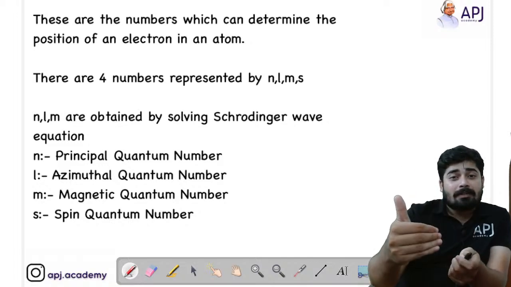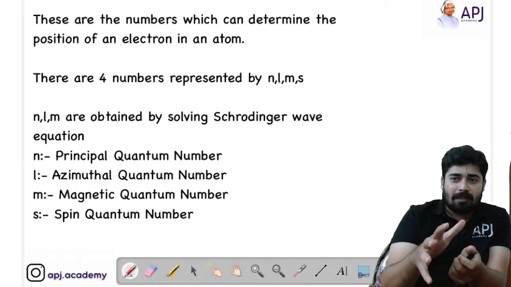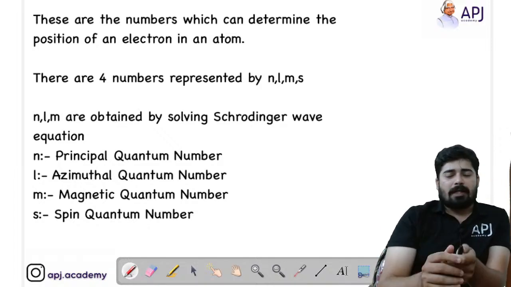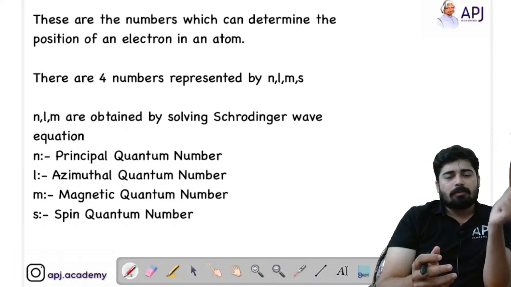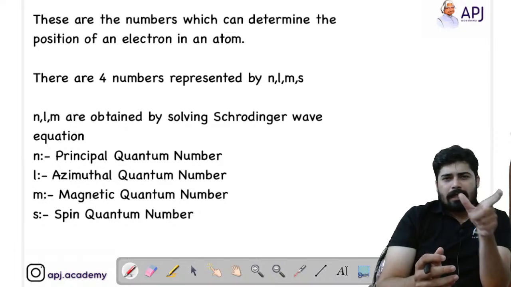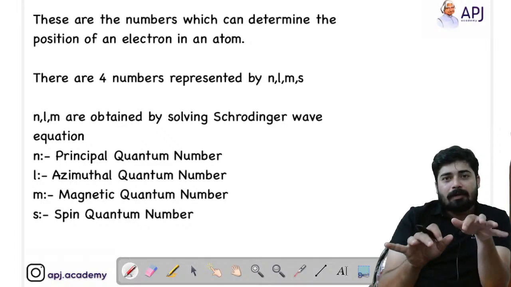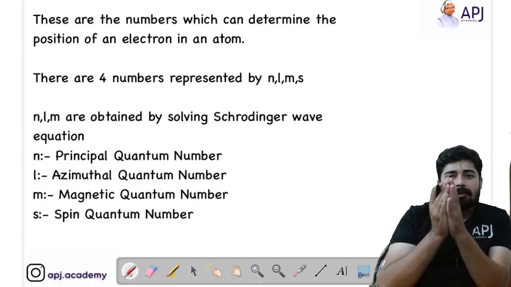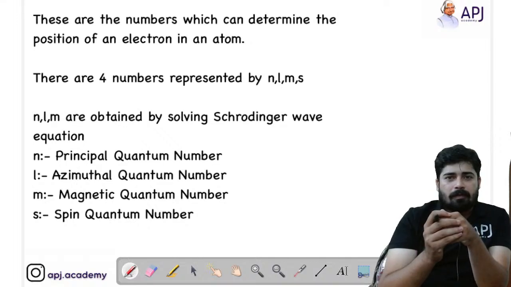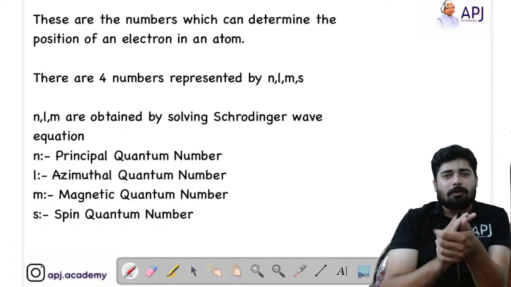But the address of the electron is different. It's not like ours. It consists of 4 numbers actually. Like, you know, we have a unique identification number called the Aadhaar number. Each person has a number, and if you type the number in the central government website, you can extract the complete details of that person. Actually, it cannot be done because of privacy reasons, but the government officials can do that.